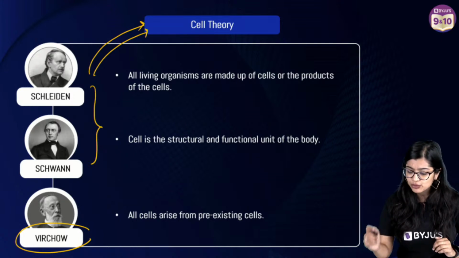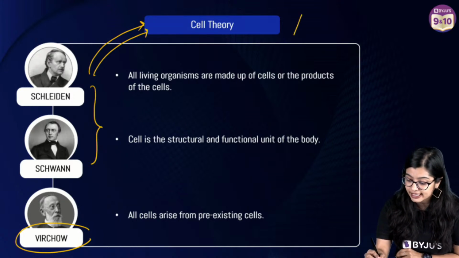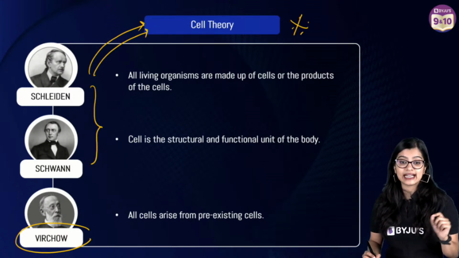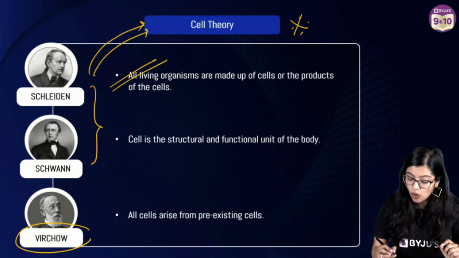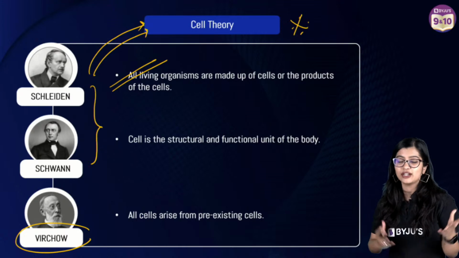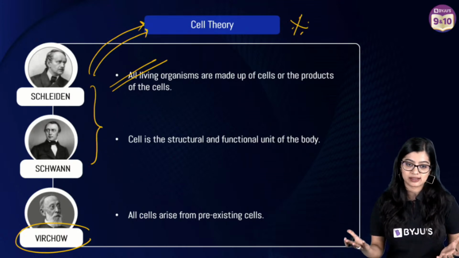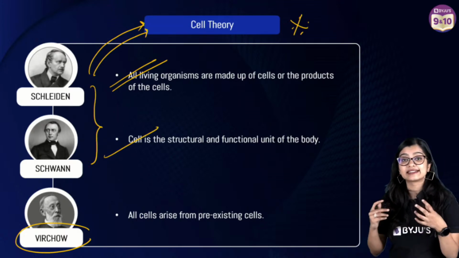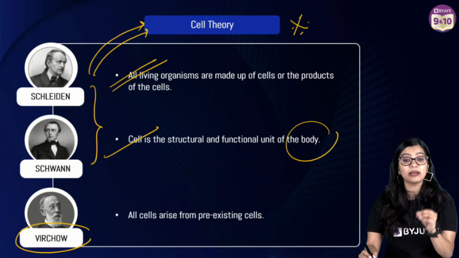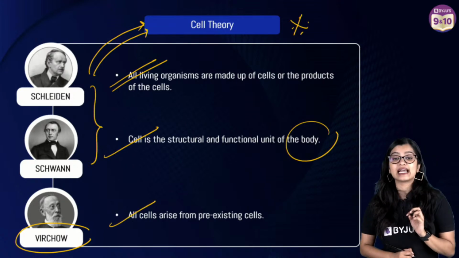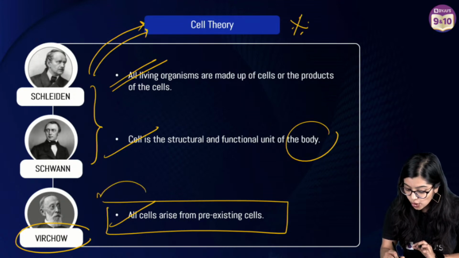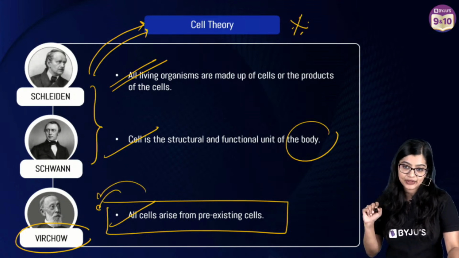So now, of course, if you see what the postulates are, you can take a screenshot. This is also important, right? So the cell theory says that all living organisms are made up of cells or the product of cells, right? Or what basically comes as a result of cells, yes? Then we see that cells make up the basic structural and functional unit of the living body. And all cells arise from pre-existing cells. So this was the pointer which was added by Rudolf Virchow much later, right?